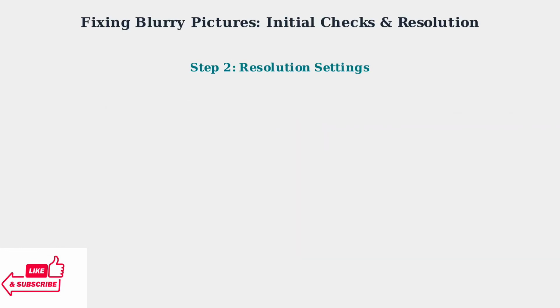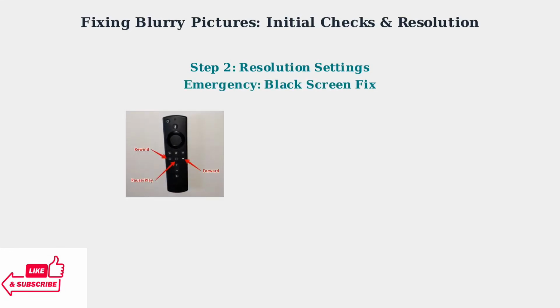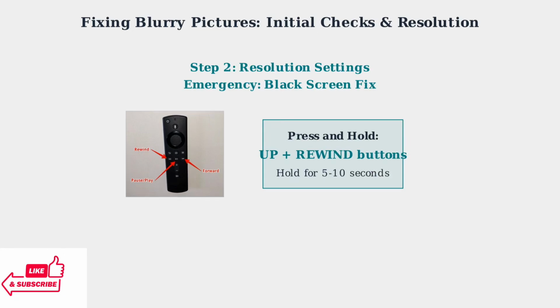If you encounter a black screen while adjusting settings, here's an emergency technique. If you see a black screen, use this button combination on your remote. Press and hold the up and rewind buttons simultaneously for 5 to 10 seconds. This will cycle through available resolutions automatically. This technique cycles through all available resolutions until you find one that works with your TV.